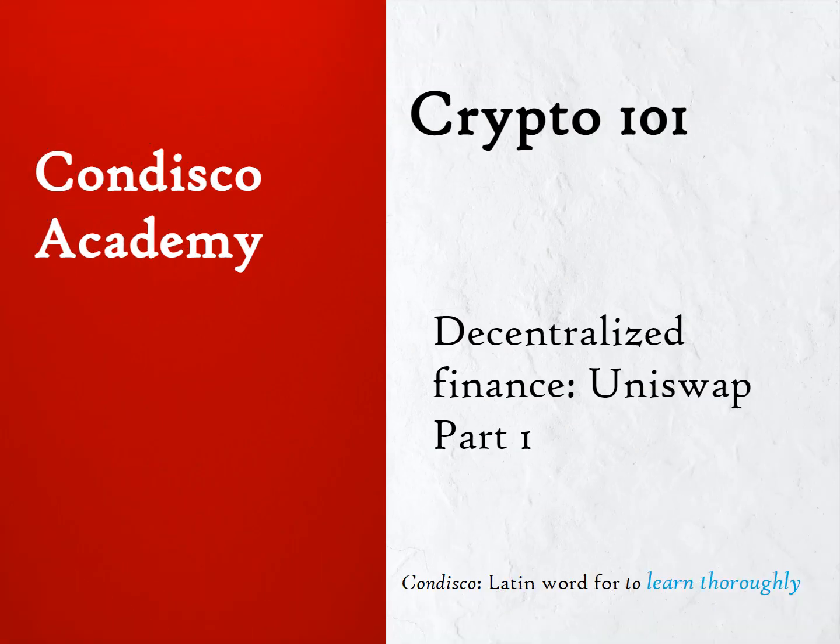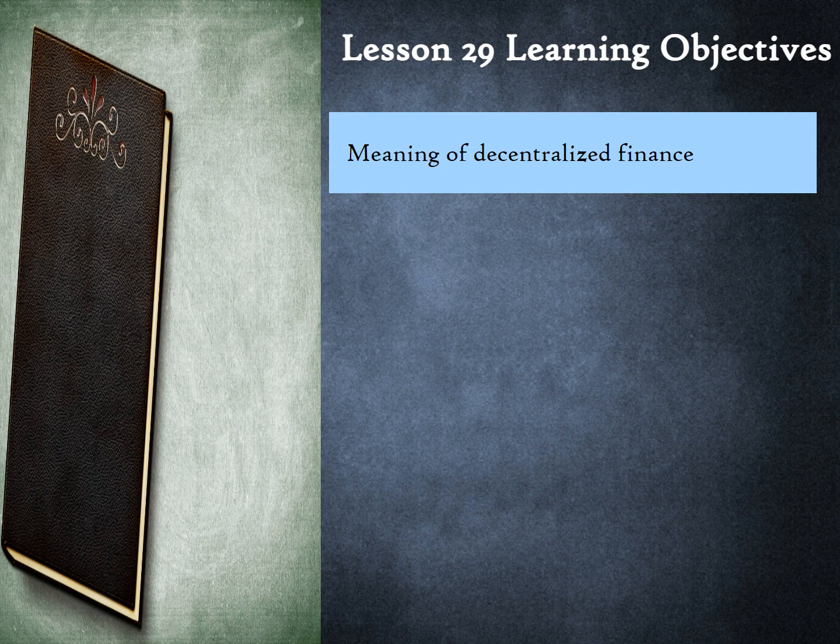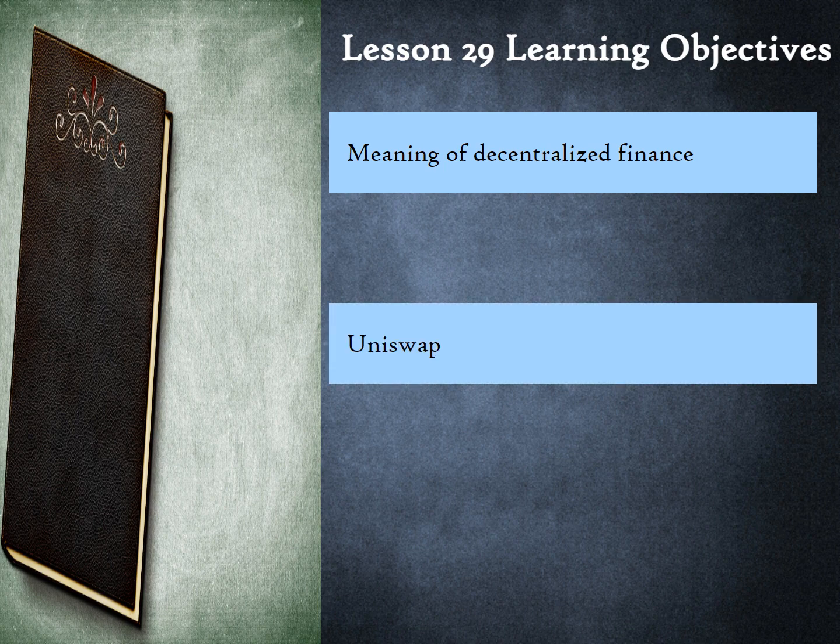Welcome to Crypto 101, a first principles jargon-free course on blockchain and its impact on financial services. We will now start learning about decentralized finance, popularly known as DeFi. We will first learn what DeFi is. Then, we will deep dive into one example of a DeFi application called Uniswap.